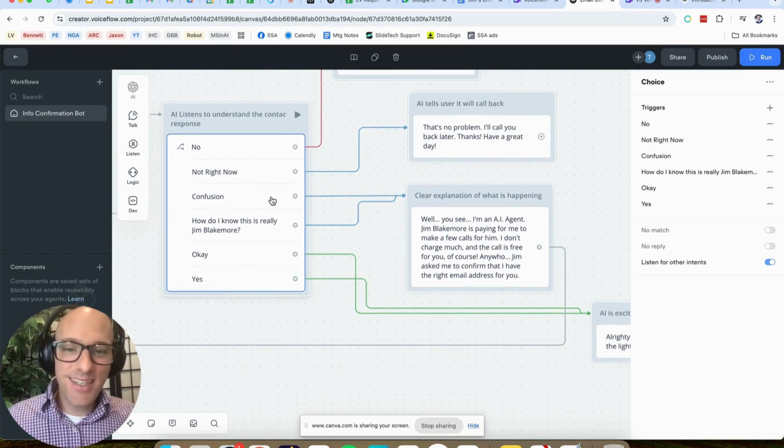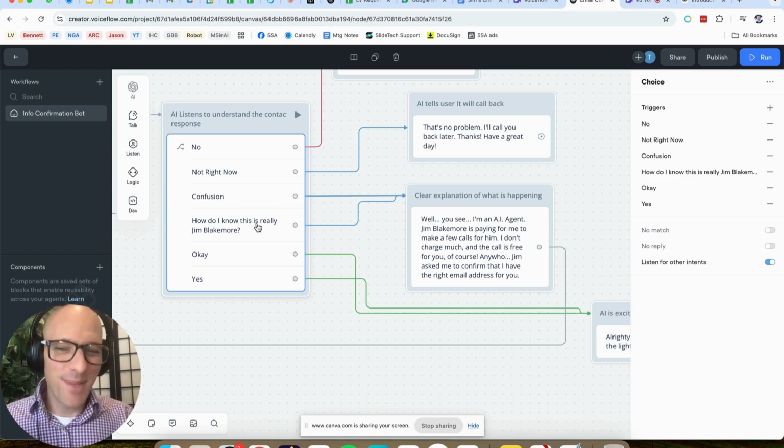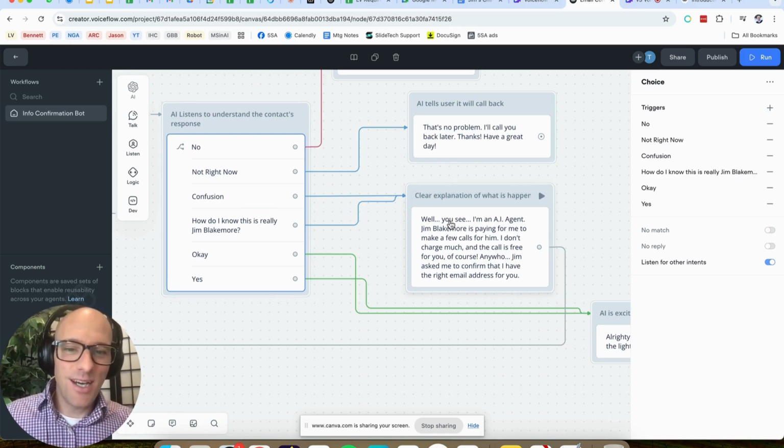So the next thing is this confusion, or how do I know this is really Jim Blakemore. It goes to this message block that says a clear explanation of what is happening. In this case, it says, well, you see, I'm an AI agent. Jim Blakemore is paying me to make a few calls for him. I don't charge much, and the call is actually free for you, of course. Anywho, Jim asked me to confirm that I have the right email address for you, right?